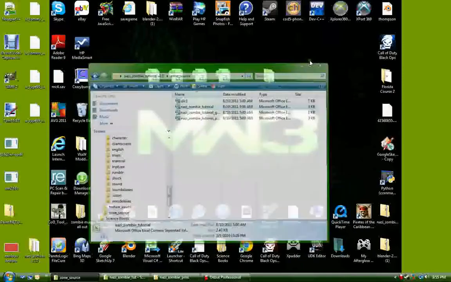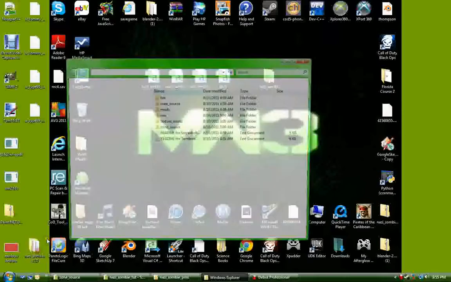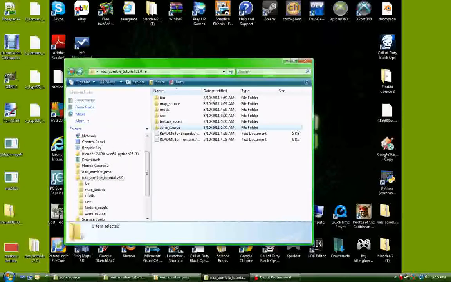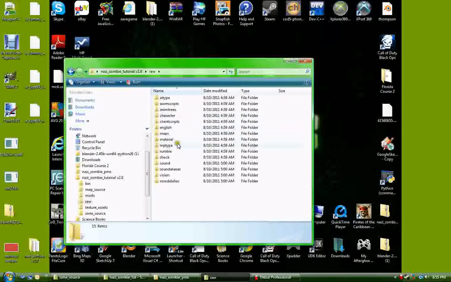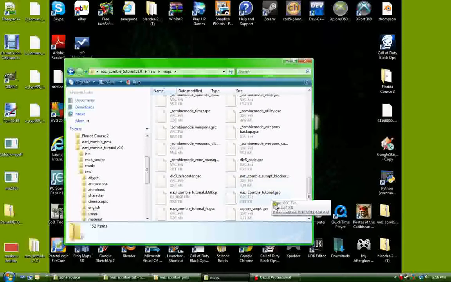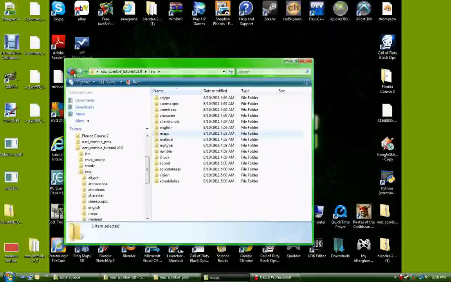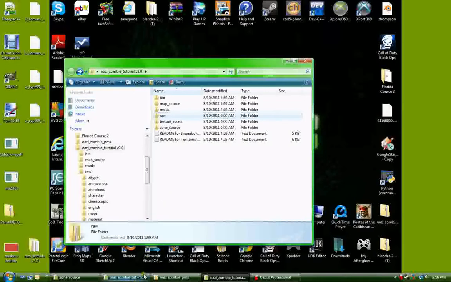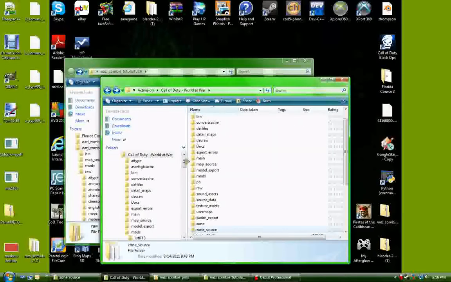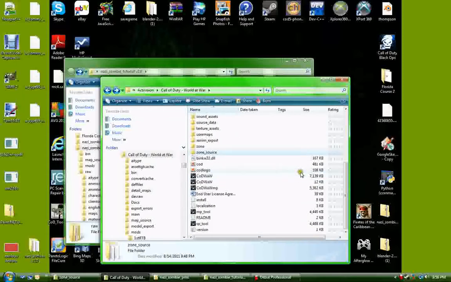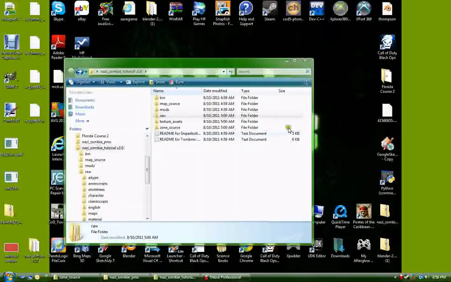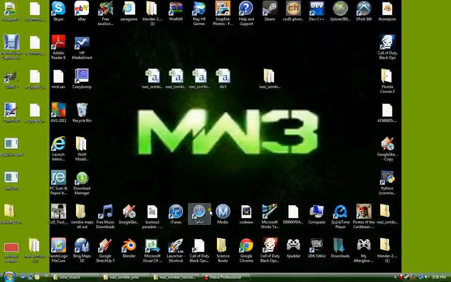Like, should I just copy and edit these to fit my map, these GSC files? Or should I do the ones from the actual root? Because, I don't know, it just doesn't seem right. I need help. Thanks.